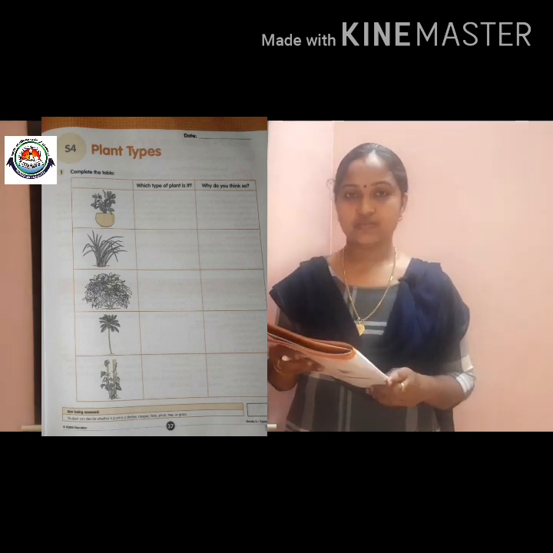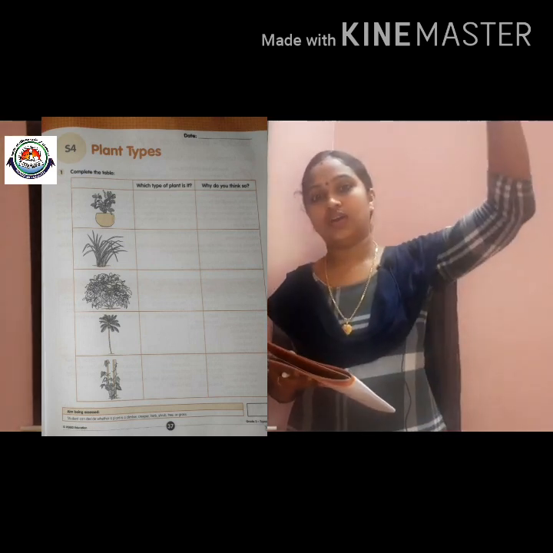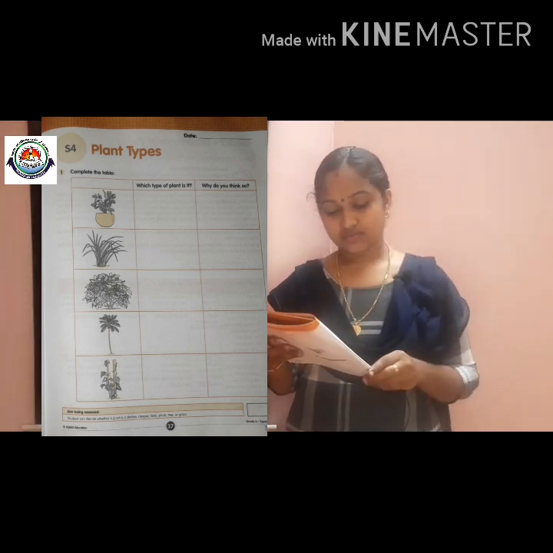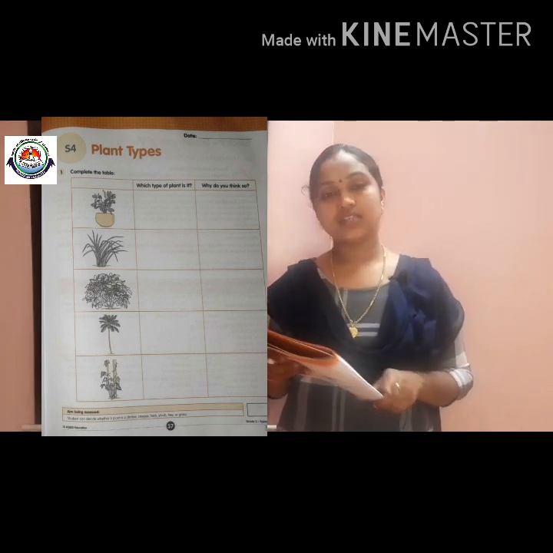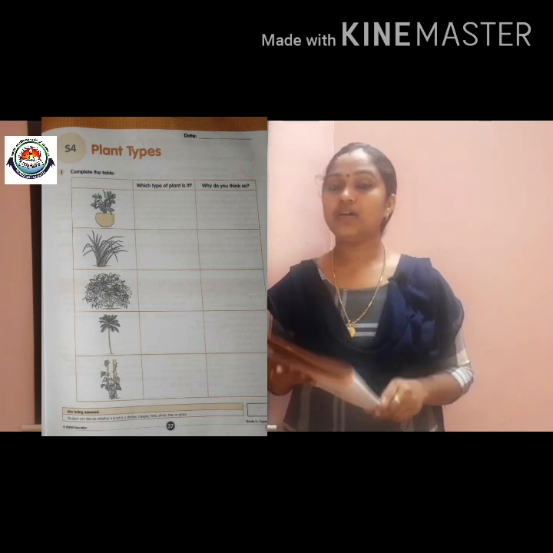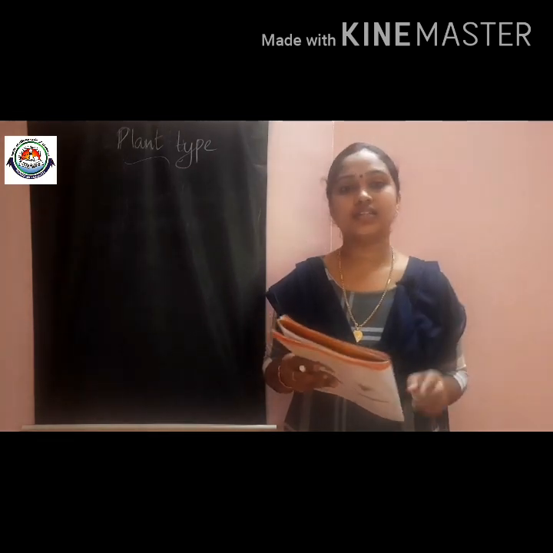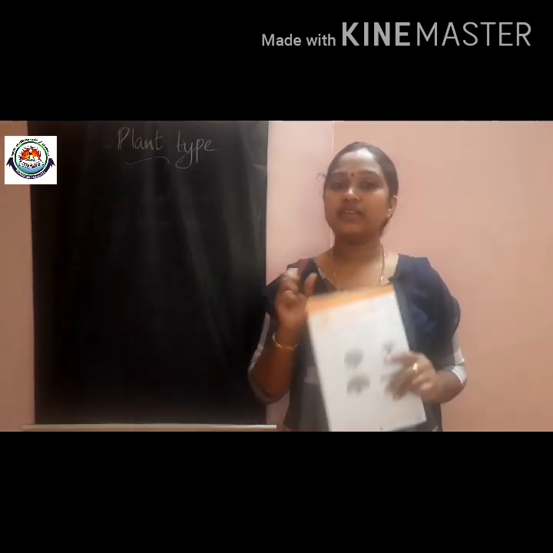Then the next picture, it is a tall one, a tall plant. Okay. Then the next is climbing up with a support. This plant needs a support to grow. We learned about this plant in our first lesson. Okay. Now you can complete this table easily.